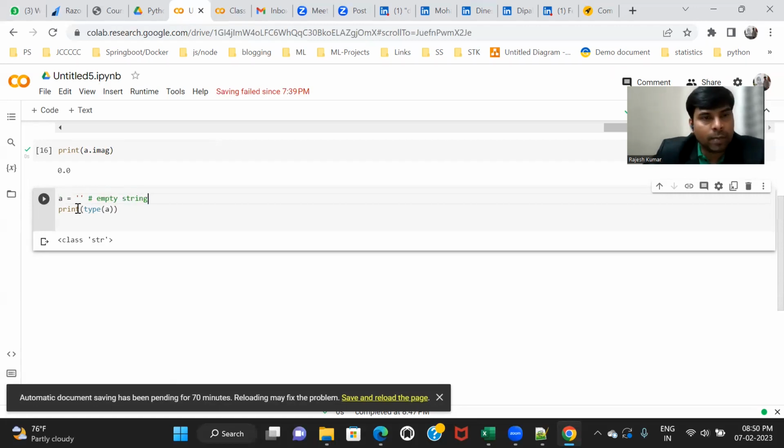But if I put some data here, then it is not an empty string. This one, do you think it's an empty string or a full string? Is it an empty string or is it holding some data?